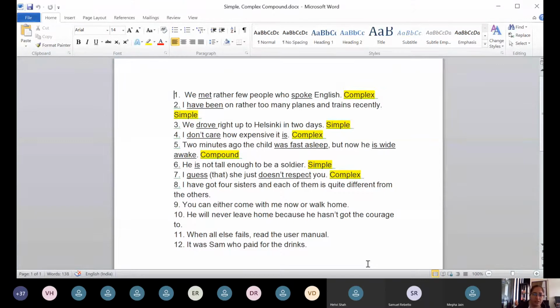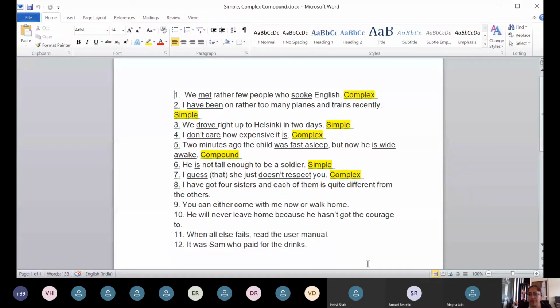So this is what we learned in our previous class. We learned the difference between a phrase and a clause, and we understood that a phrase is that part of a sentence that does not have a verb, and a clause is that part of a sentence that has a verb. Verb is an action word, and there are two types of clauses, the main clause and the subordinate clause.